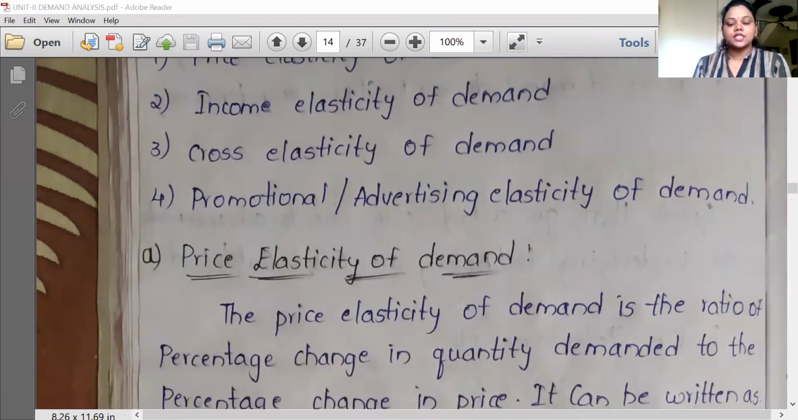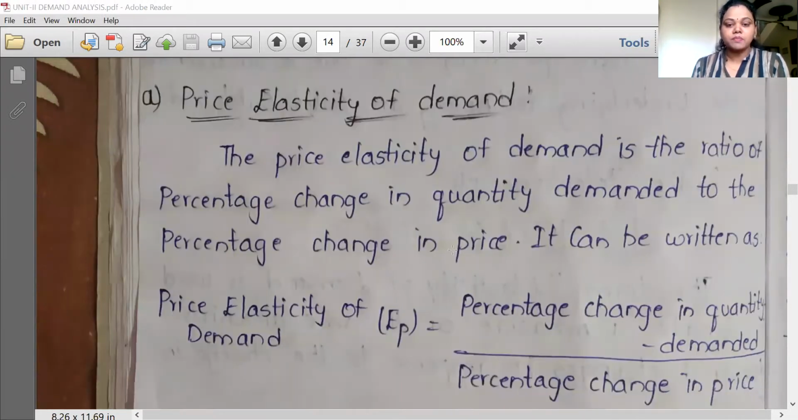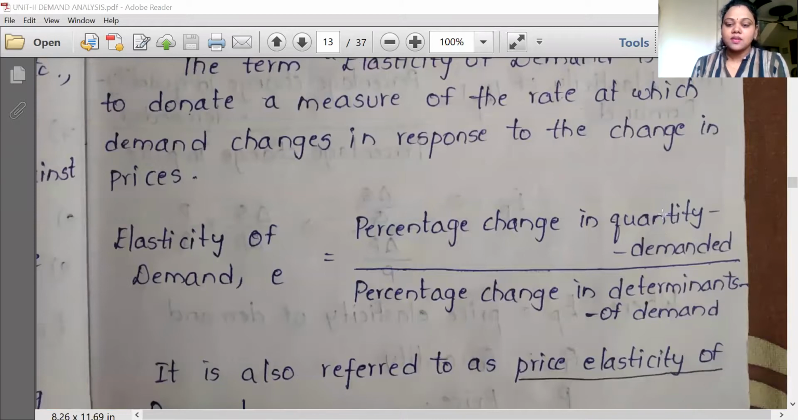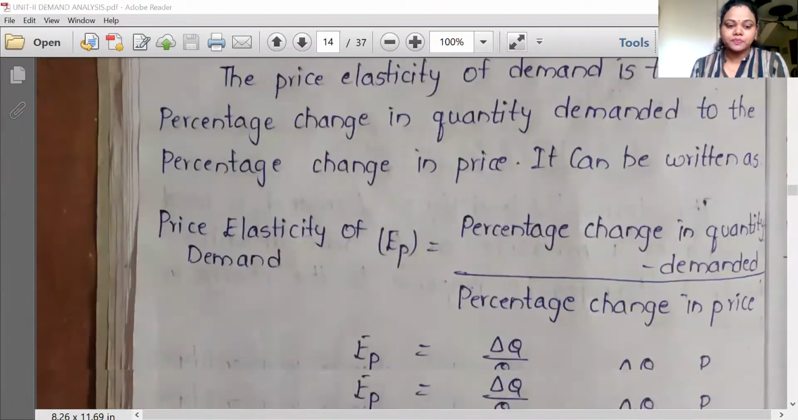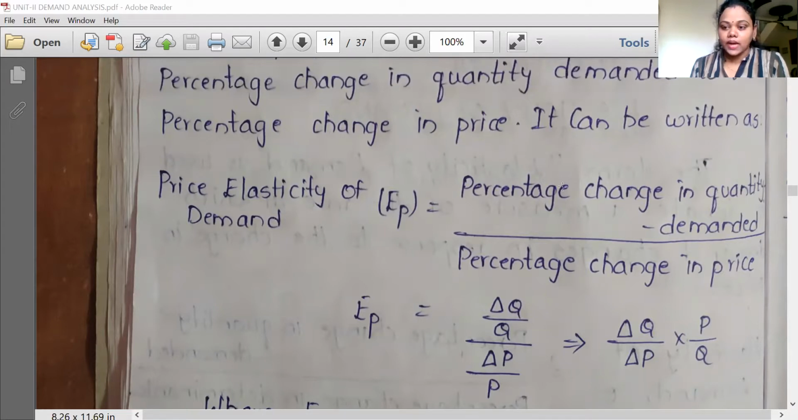Price elasticity of demand is the ratio of the percentage change in quantity demanded to the percentage change in price. As I already told you, the general formula of elasticity of demand is percentage change in quantity demanded divided by percentage change in determinants of demand. In price elasticity of demand, what is the determinant? Price is the determinant. So the formula can be rewritten as: price elasticity of demand, denoted with EP, is percentage change in quantity demanded divided by percentage change in price.